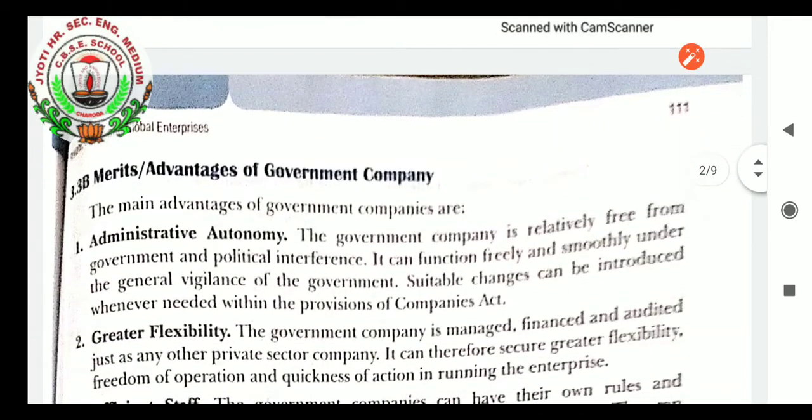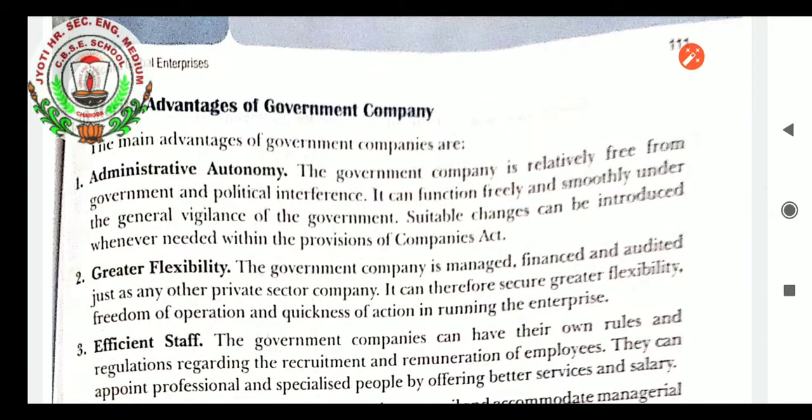Merits, advantages of government company. The main advantages of government company are as follows. Administrative autonomy: the government company is relatively free from government and political interference. It can function freely and smoothly under the general vigilance of the government. Suitable changes can be introduced whenever needed within the provisions of the Companies Act.